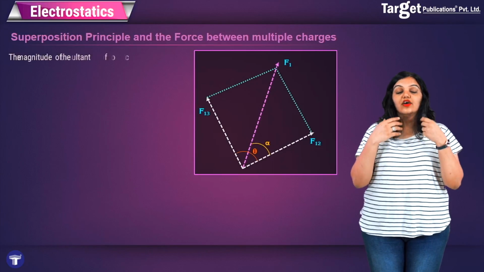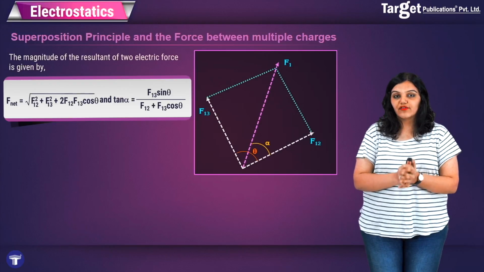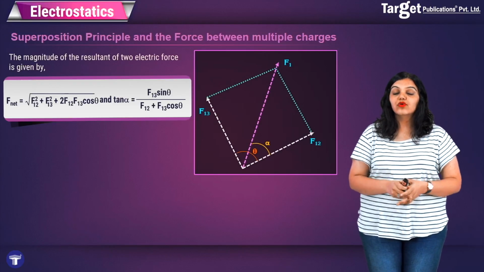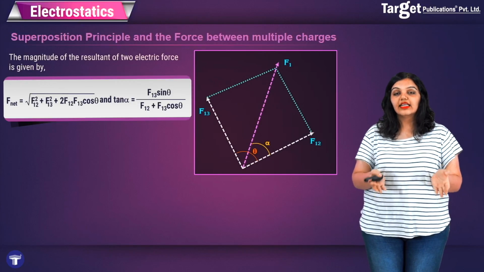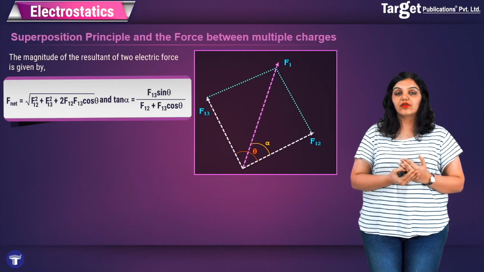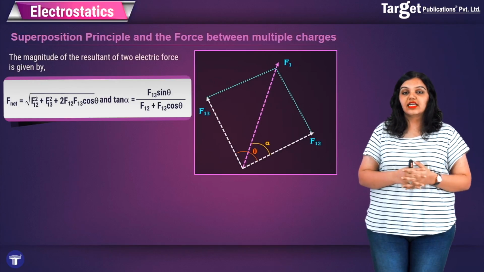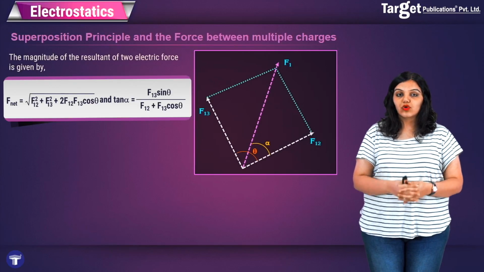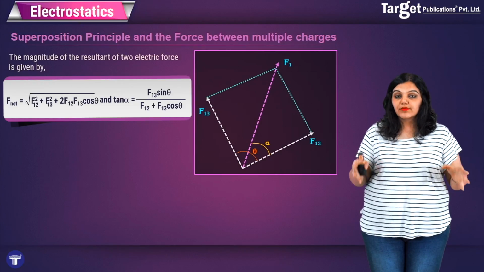From the formulae of the parallelogram law, the magnitude of the resultant of the two electric forces is given by F net equals root of F1 squared plus F2 squared plus 2 F1 F2 cos theta. You will recognize that this is the same law we used in the parallelogram law. And tan alpha gives us the direction of the resultant vector: tan alpha equals F2 sin theta upon F1 plus F2 cos theta. So this way we get the resultant vector in case of multiple charges.